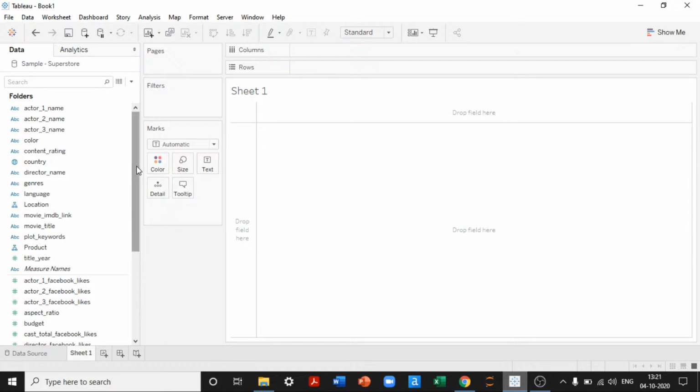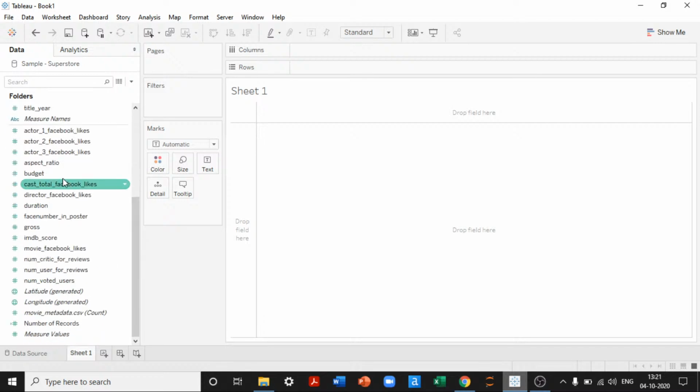So we are going to create a dashboard on movies dataset. For creating the dashboard, as I told in the first place, we need multiple views and charts through which we will be collating all and creating a dashboard out of it. First thing is, let's create views for creating a dashboard. We have budget, duration, gross collection. Okay, maybe first thing that I wanted to see is top 10 movies by collection.